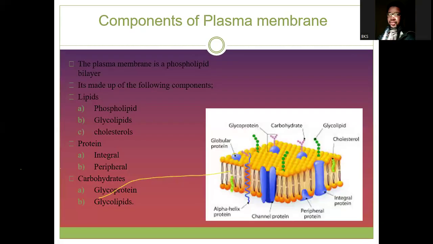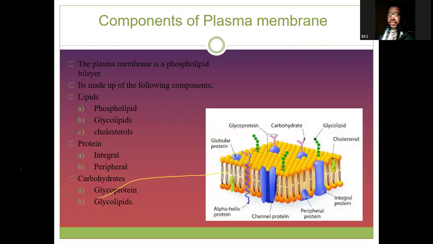Okay. Before then, the composition of a cell membrane depends on the function of a cell. Some cells may have a higher lipid content, while some cells may have equal lipid and protein. Some cells may have a significant amount of carbohydrate within their own membrane.